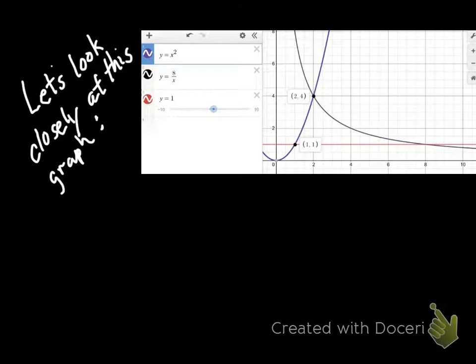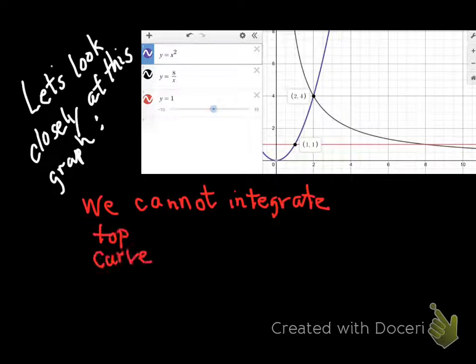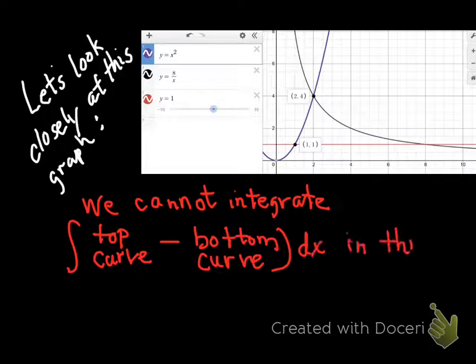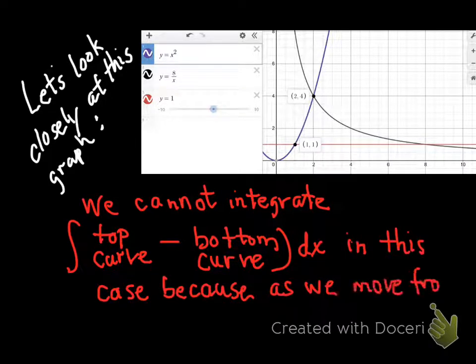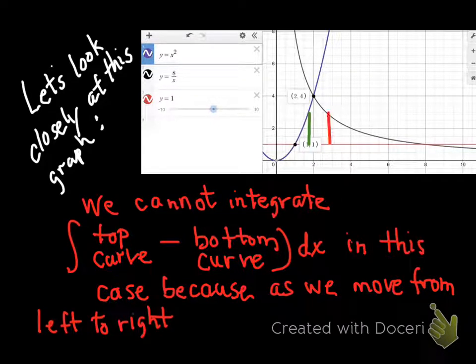Let's look closely at the graph. And you can see the enclosed region. And the problem with integrating top curve minus bottom curve is, as we move from left to right, if you can picture yourself inside that region moving from left to right, the top curve, connecting that vertical green line, which is hitting the top curve and the bottom curve, you'll notice as you move from left to right, the top curve changes.